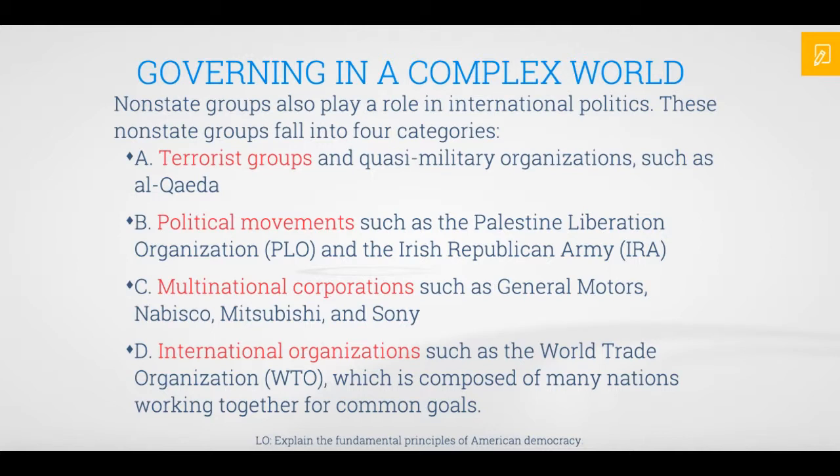B, political movements such as the Palestinian Liberation Organization, or PLO, and the Irish Republican Army, or IRA. C, multinational corporations such as General Motors, Nabisco, Mitsubishi, and Sony. And D, international organizations such as the World Trade Organization, or WTO, which is composed of many nations working together for a common goal.